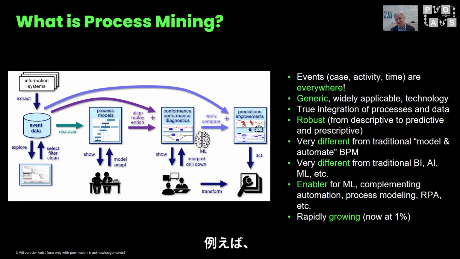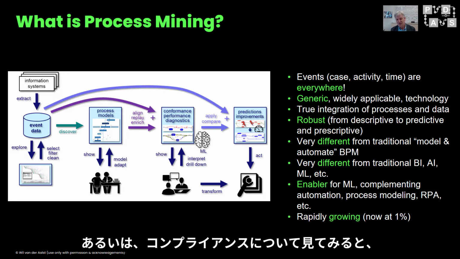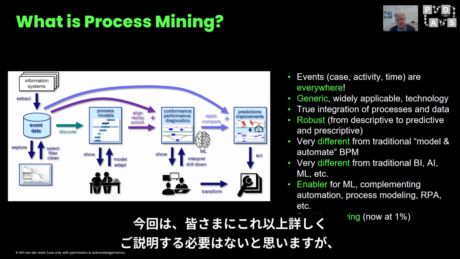So, for example, to predict that tomorrow there will be a bottleneck in this part of, for example, a production process. Or if you are looking at compliance questions, that this is now a case that has a high likelihood of deviating or leading to some unsuccessful result. So I don't think that I need to explain this to this audience.